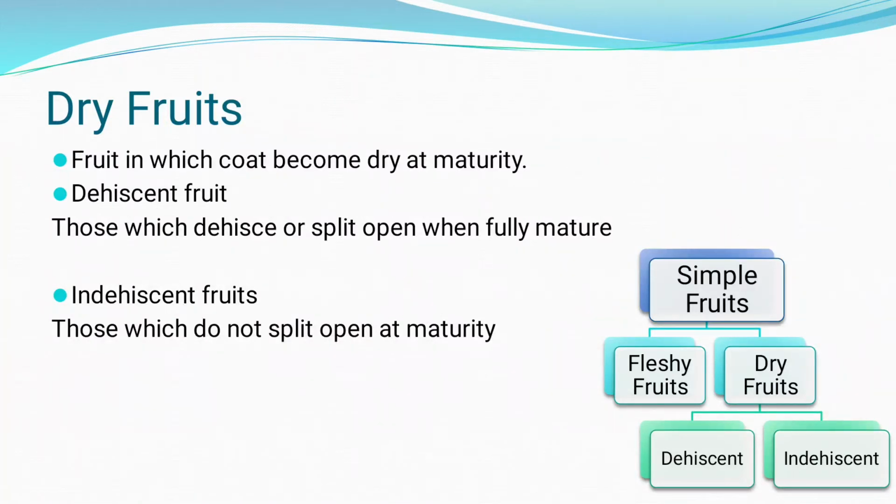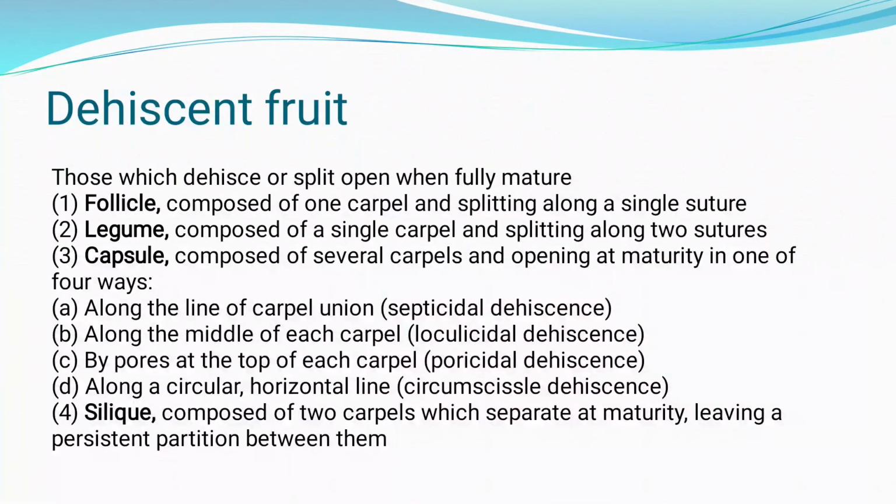So what are the different types of dehiscent fruits? Dehiscent fruits are of about 3 to 4 types. The first is follicle, then legume, after that capsule, and at last silica. What is meant by follicle? Follicles are composed of one carpel and split along a single suture.